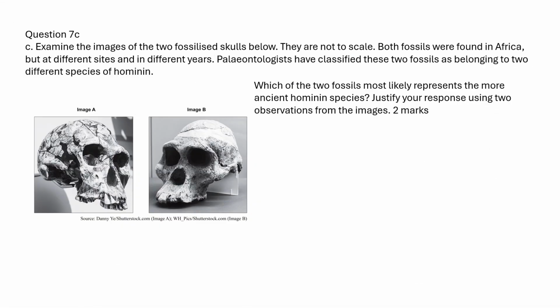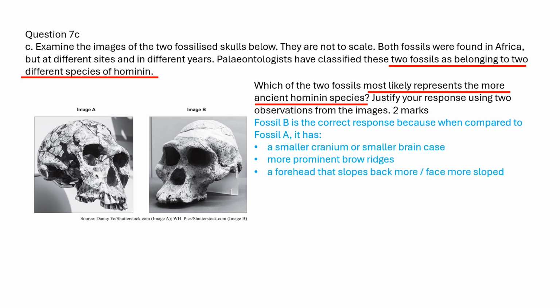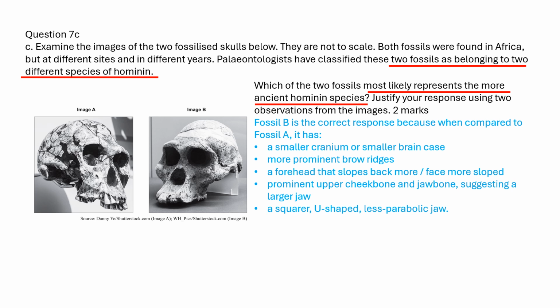2 fossils are classified into 2 different species of hominin. Fossil B represents the more ancient hominin species. When compared to fossil A, fossil B has a smaller cranium or smaller brain case, more prominent brow ridges, and a forehead that slopes back more, face more sloped to prominent upper cheekbone and jawbone, suggesting a larger jaw, a square, U-shaped, less parabolic jaw.